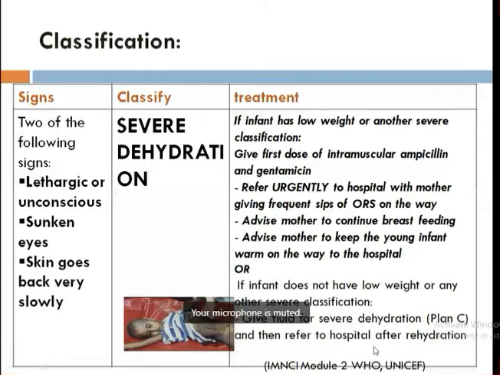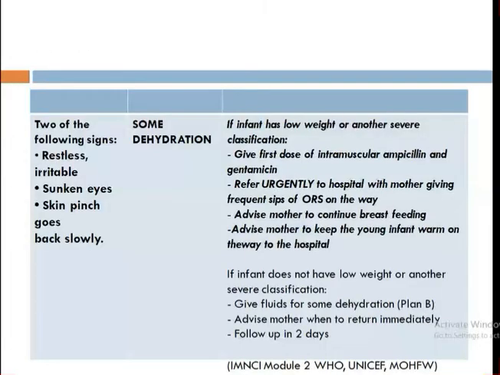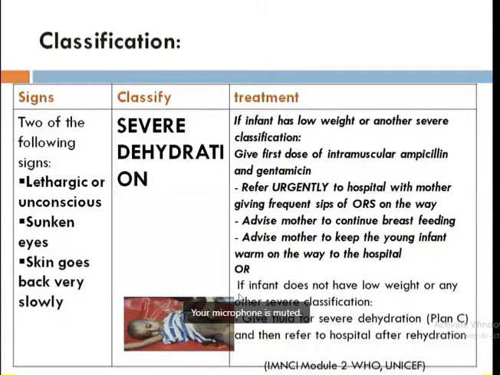So if the child is restless or irritable, has sunken eyes, and the skin pinch goes back slowly, then the child has some dehydration. So WHO has classified the dehydration like this: severe dehydration, some dehydration, and no dehydration. Don't write severe dehydration, moderate dehydration, and mild dehydration.